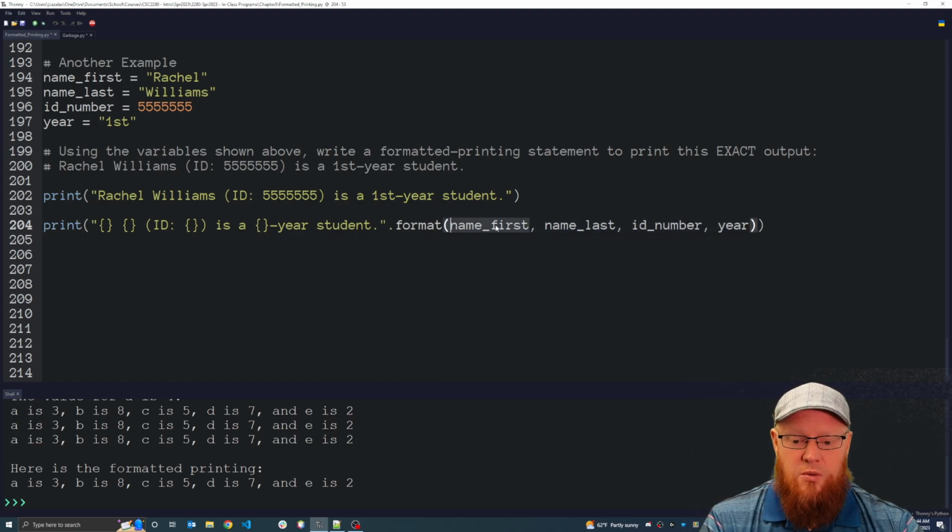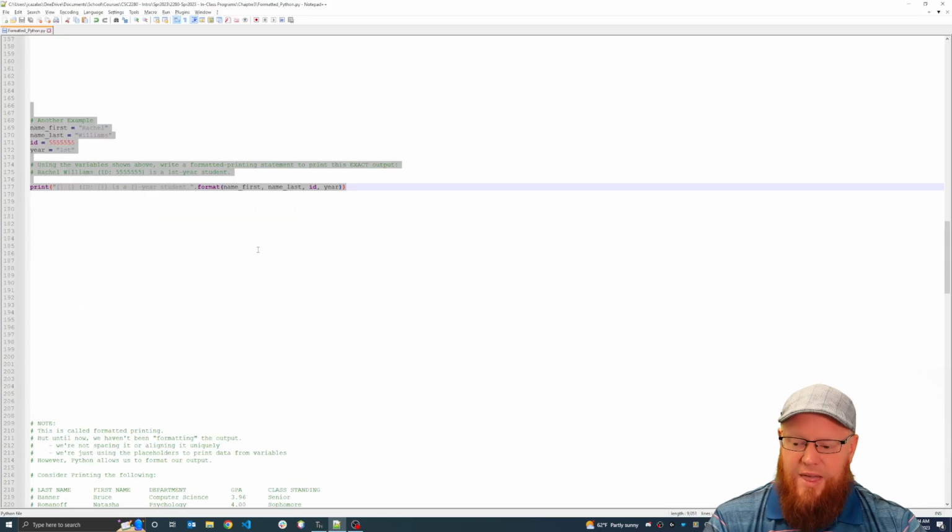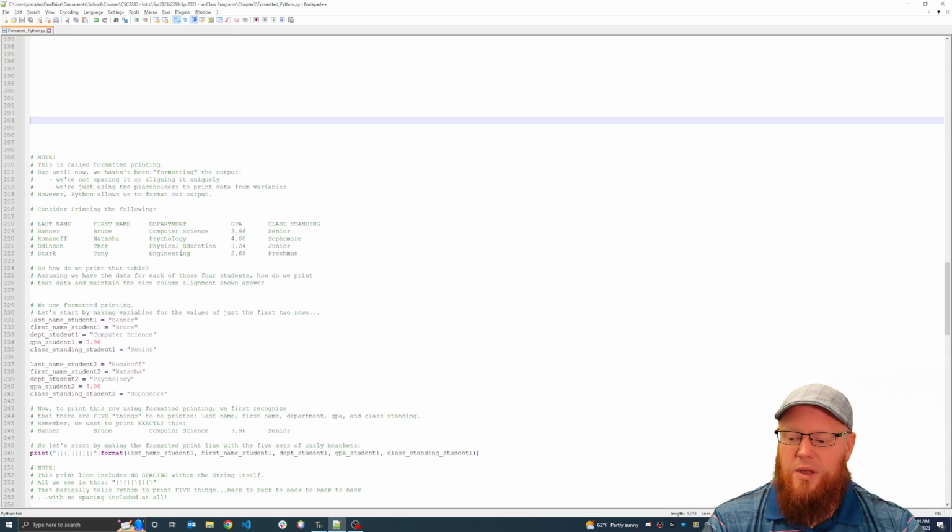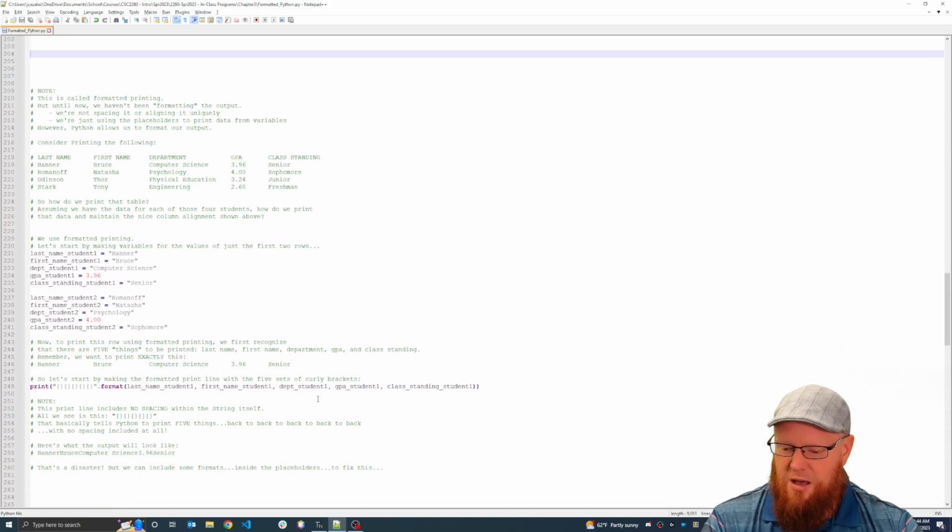This first parameter, which is called name first, comes to the first placeholder. The second parameter, name last, comes to the second placeholder. The third parameter, ID number, comes to the third placeholder. And finally, the fourth parameter, year, comes to the fourth placeholder. All right, that's a lot of information, but we have not even talked about formatted printing. So let me copy the next thing.